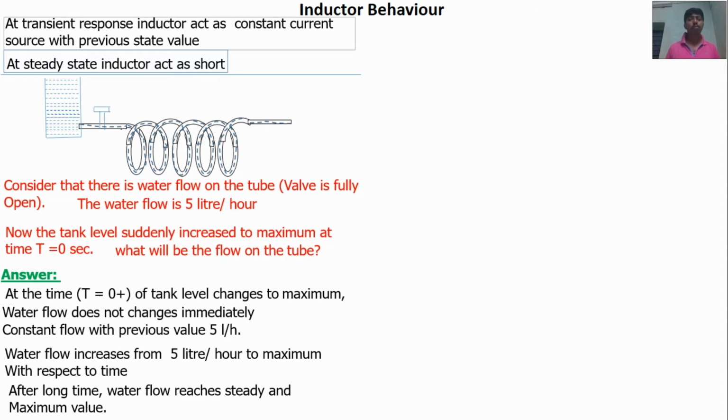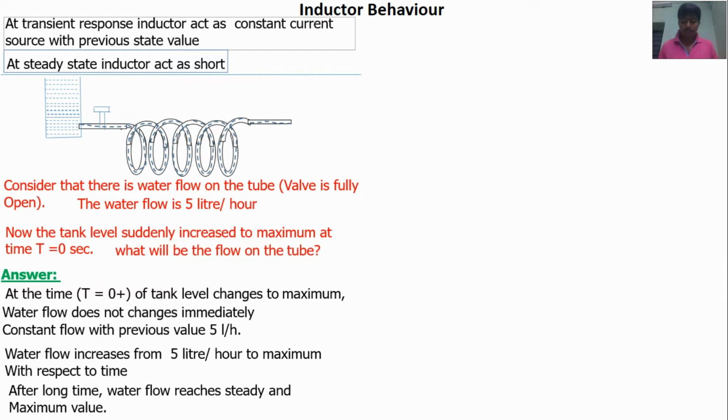Another example: let us take a tube light. When we switch on the tube light, what will happen? The tube light will not glow immediately. The tube light will flicker. That response is the transient response. In the transient condition, the tube light flickers. After some time, the current flow through the tube light will be constant, so the tube light will glow bright. That is the steady state response.